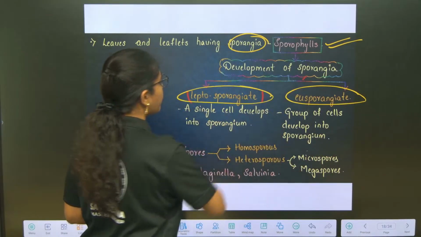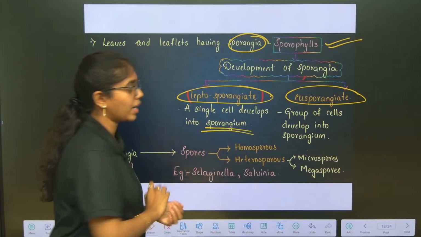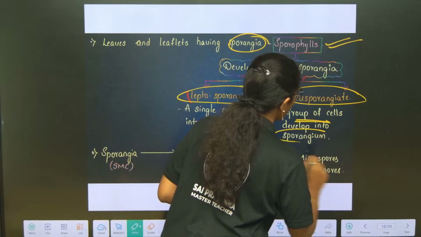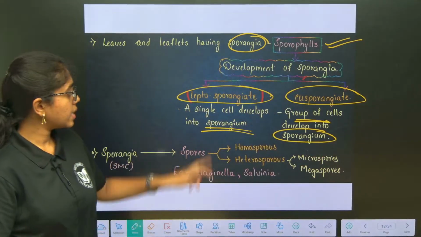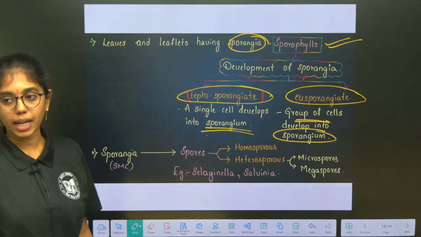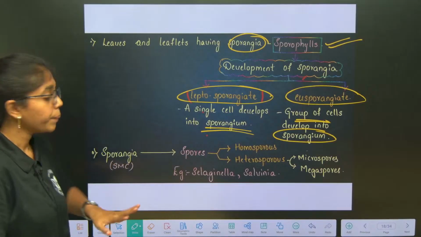eusporangiate. Leptosporangiate means single cell is developed into sporangium, okay. Eusporangiate means group of cells will develop into sporangium. Leptosporangiate and eusporangiate condition, important, remember.